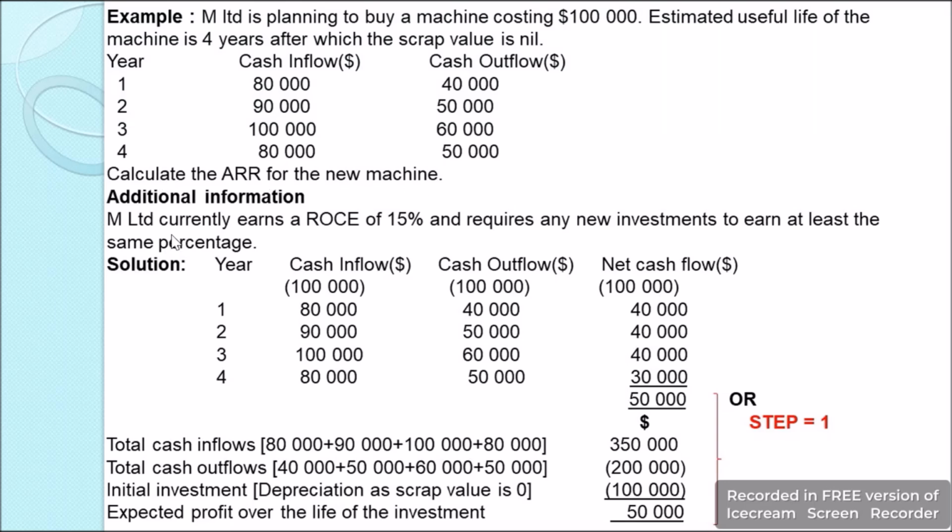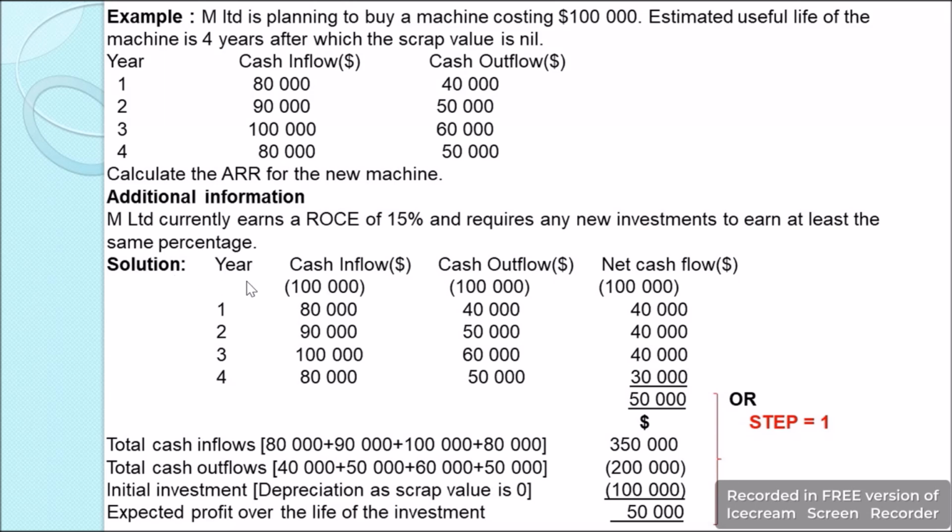Furthermore, additional information is provided which states that M Limited currently earns a ROC, that is return on capital employed, of 15% and requires any new investment to earn at least the same percentage. So we'll start with the solution, in which we have step 1, where we have to calculate the expected profit for the investment.